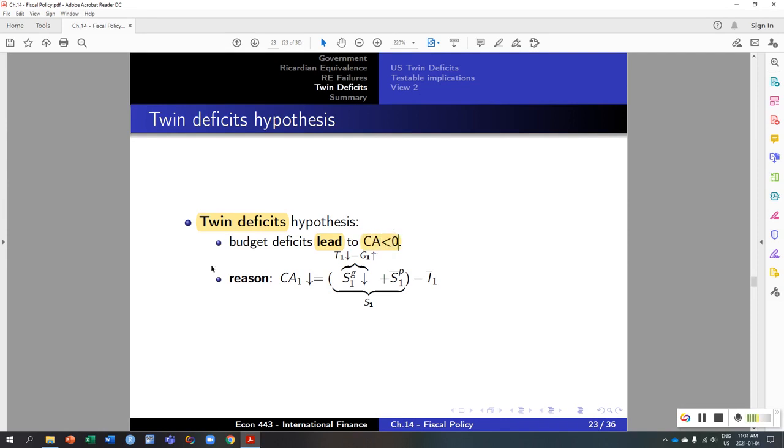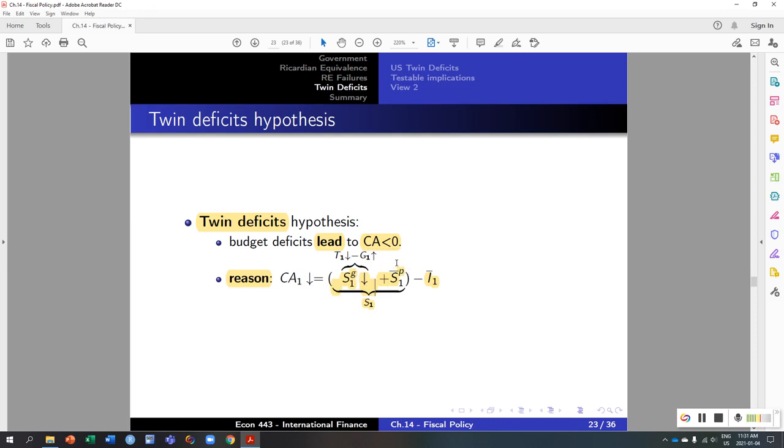And the reason why this is the case is if you look at the equation for the current account, where the current account is savings minus investment, as we know from before, and investment here is constant, it's fixed, and savings is the combination of government and private savings, where government savings again is just the difference between the revenues and the expenditure. Notice that the current account is going to go into a deficit if investment is fixed, private savings are not affected, and the government goes into a deficit.